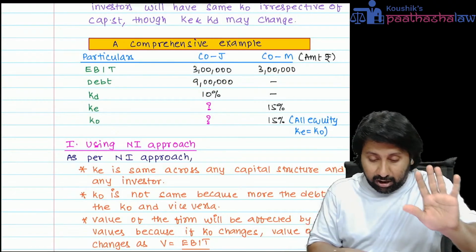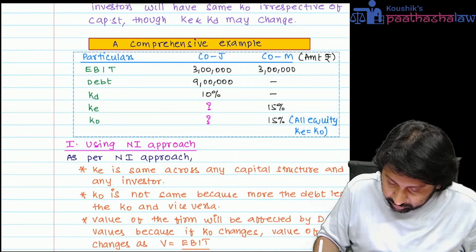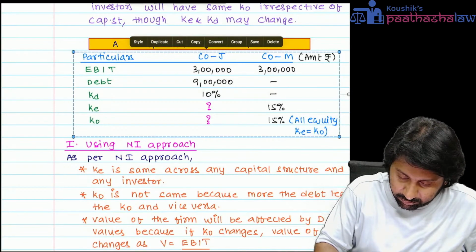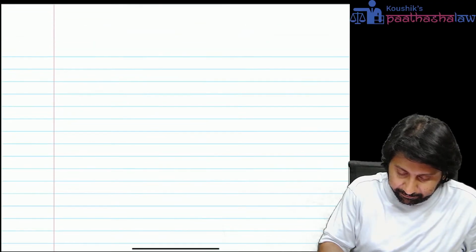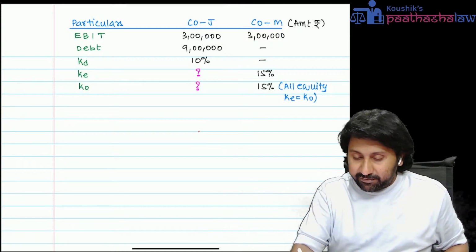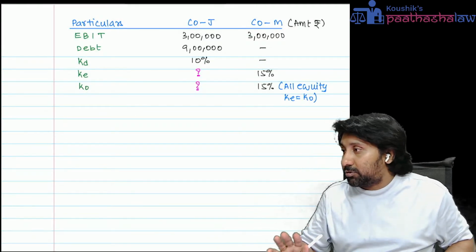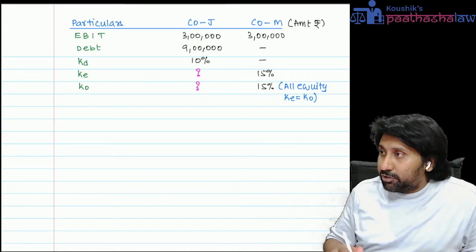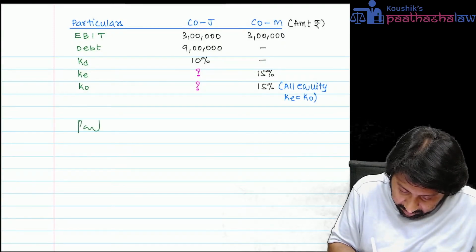First of all, always remember, whenever a question is given on the net income approach or net operating income approach, first of all, you have to draw a common schedule. The schedule looks like this.